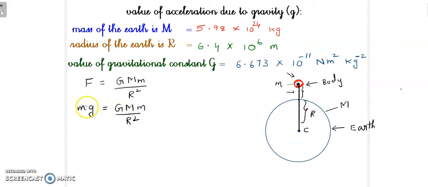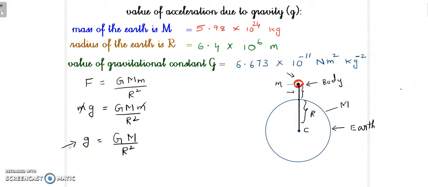Now if I cancel small m here, the value of g that we are getting equal to capital G capital M upon R square. If you know these values G, capital M and capital R, you can easily find the value of acceleration due to gravity at the Earth's surface.